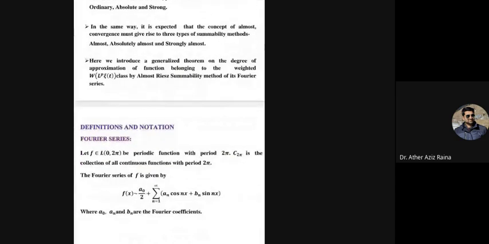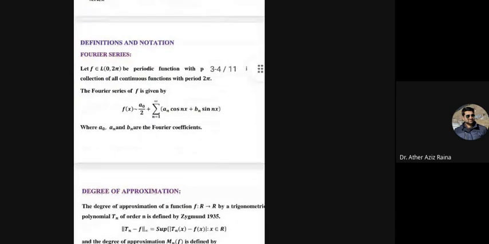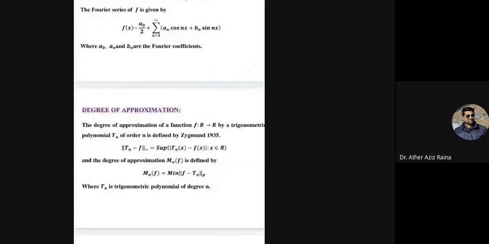Now, I give the definitions and notations. Fourier series: let f belong to L on the interval 0 to 2 pi, a periodic function with period 2 pi. C 2 pi is the collection of all continuous functions with period 2 pi, and the Fourier series of f is given by f of x is equal to a naught by 2 plus summation of n equals 1 to infinity a n cos nx plus b n sin nx, where a naught, a n, and b n are the Fourier coefficients.